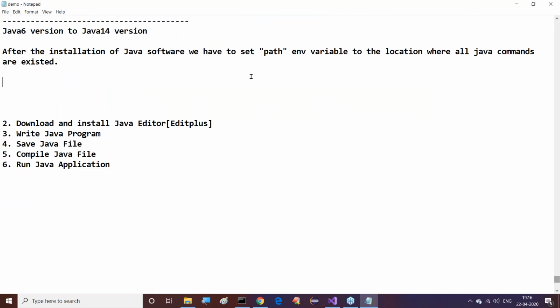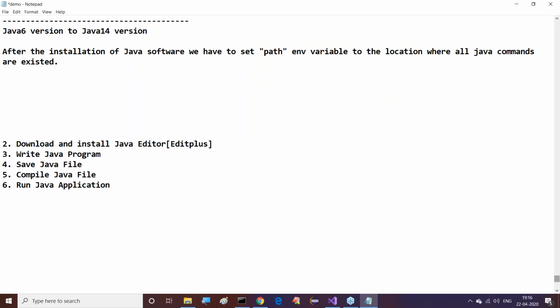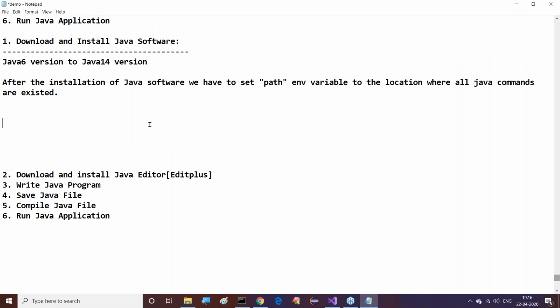Batch files. How am I going to use these batch files actually? All of you observe this clearly. First of all, I'll give the steps now.